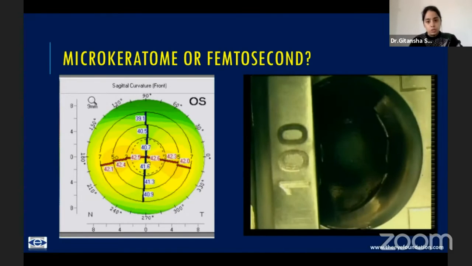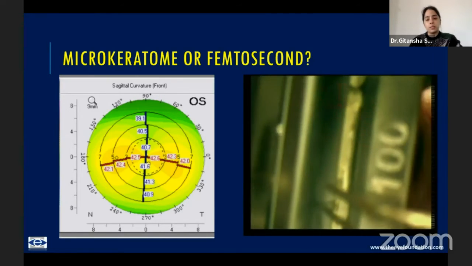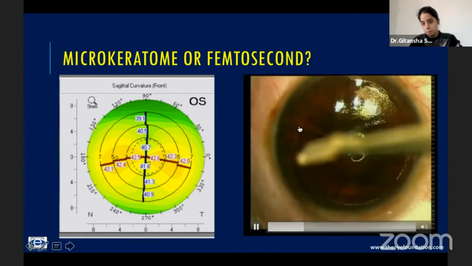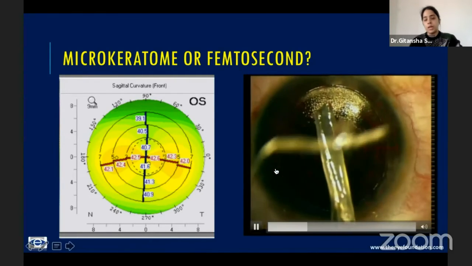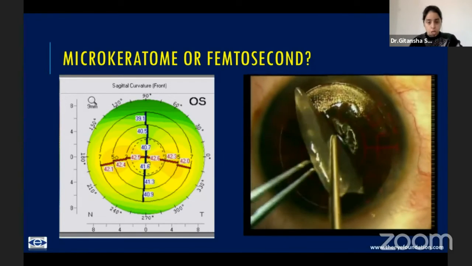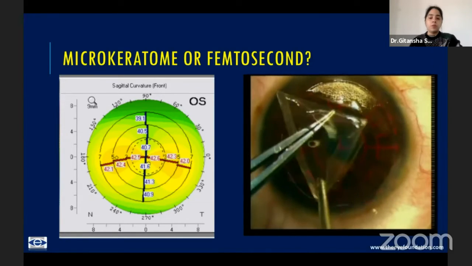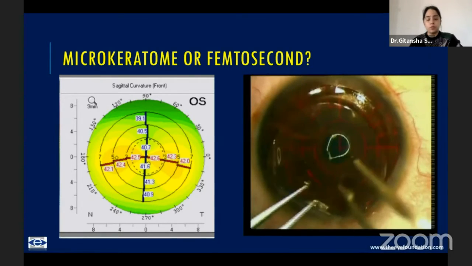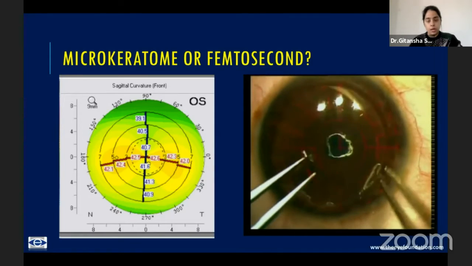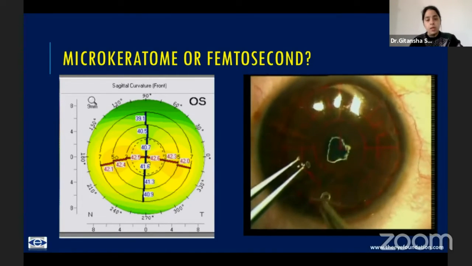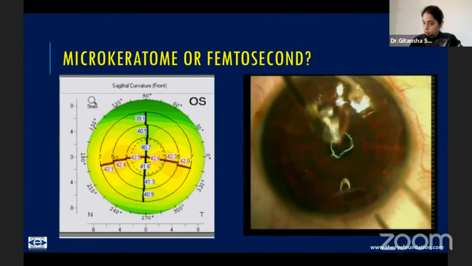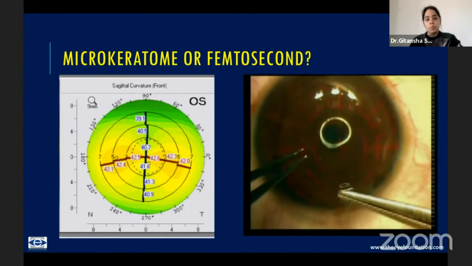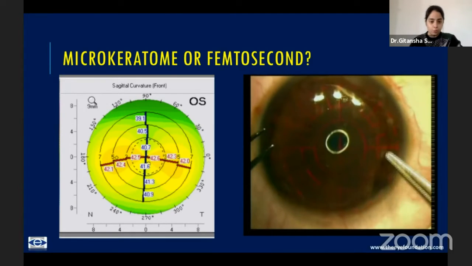Now, flatter corneas on the microkeratome have an increased propensity for what is known as a free flap, which is what you can see here. See, the entire flap has come out in toto. There's no hinge left behind to anchor the flap to the underlying stroma. So in these cases, it would be preferable to do a femtosecond laser, because the femtolaser is independent of the corneal curvature. It will give you a precise flap nonetheless. If the patient cannot afford it, then maybe you could go for surface ablation because it's a cheaper alternative. But it's better to avoid a microkeratome in such flat corneas.